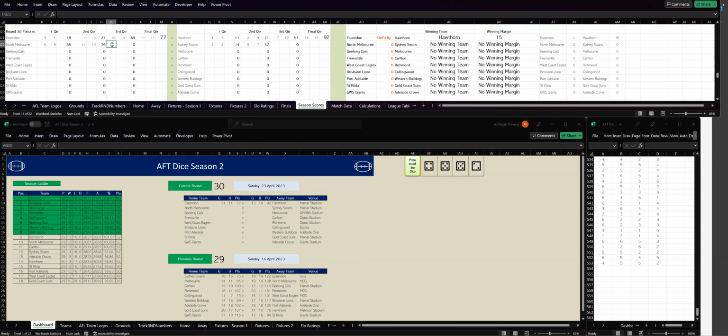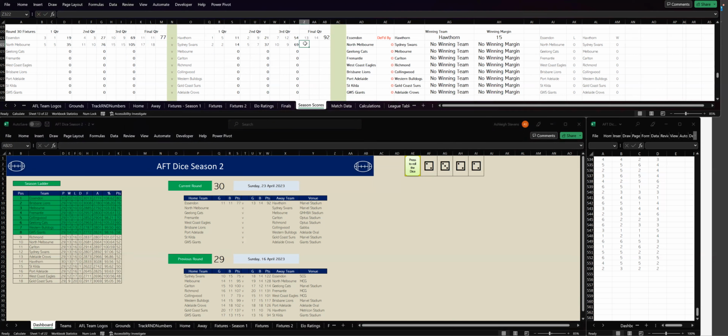North Melbourne have kicked 4 goals, 5. That's 15 goals, 15. Sydney, 5 goals, 2. So that's 10 goals, 9. That's 3-quarter time. North Melbourne have got a handy lead. All right, North Melbourne in the last quarter, 2 goals, 3. That's 17 goals, 18.